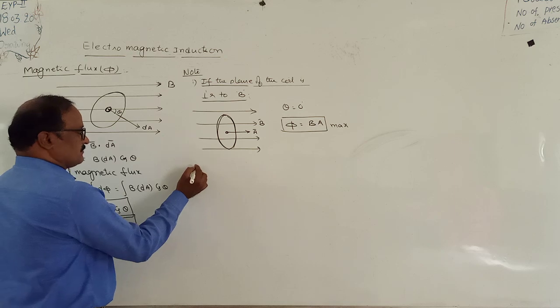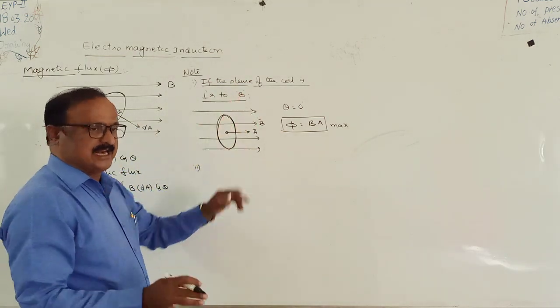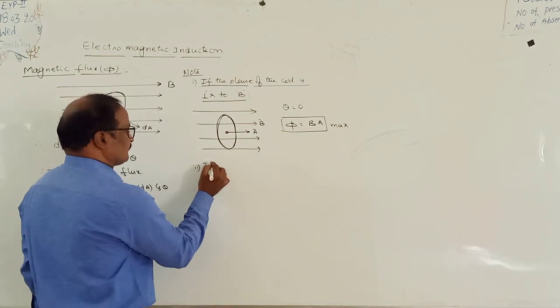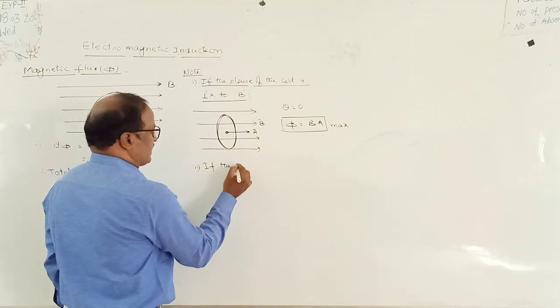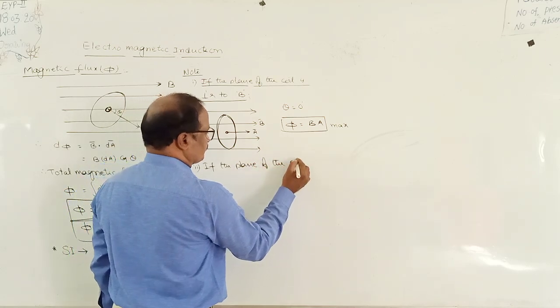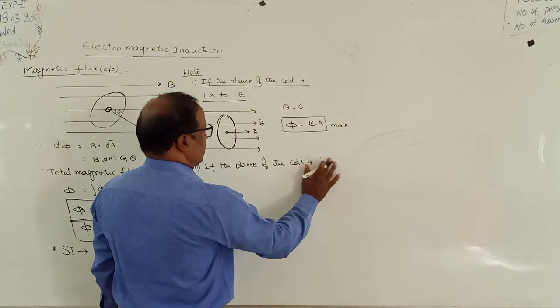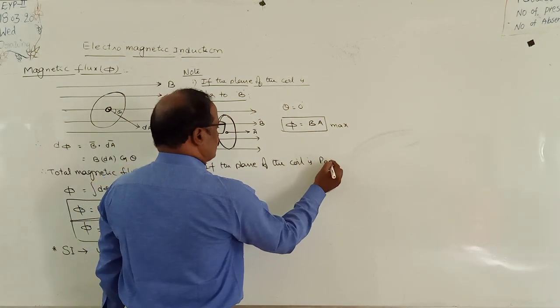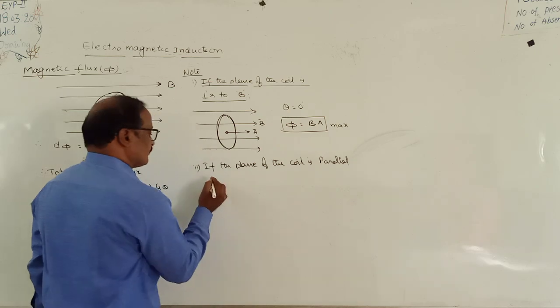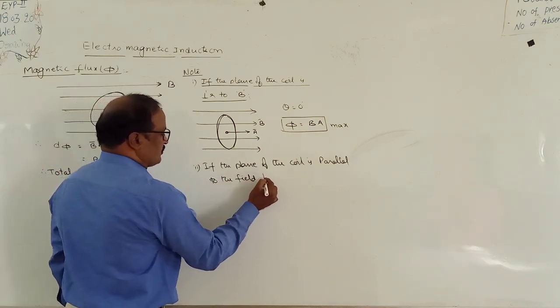Again, the second point. Suppose the plane of the coil is parallel to the field direction.